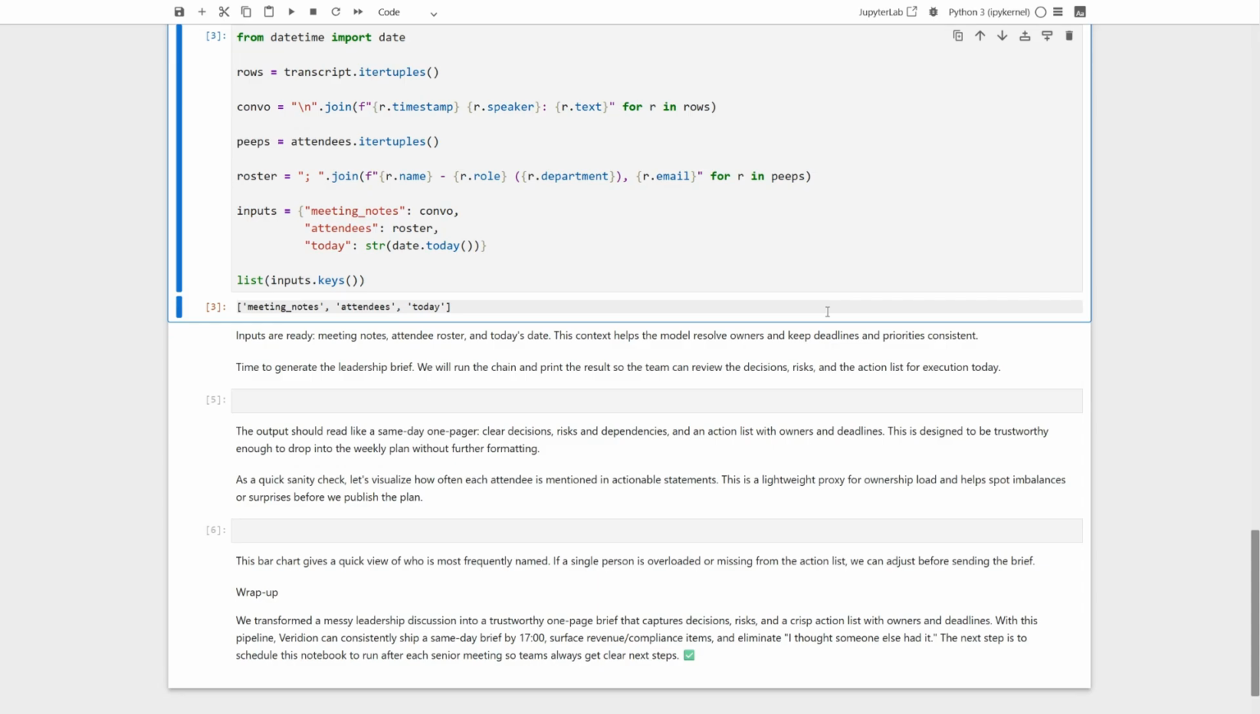We'll run the chain and print the result. Look for 3 things: clear decisions with dates, real risks and dependencies, and a clean action list with 1 owner per line. Keep it short, keep it shippable.